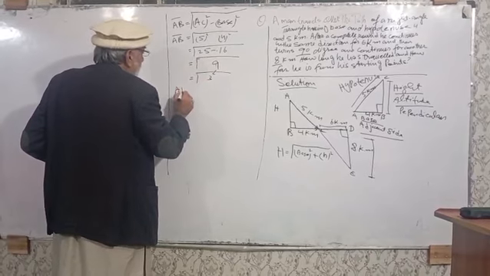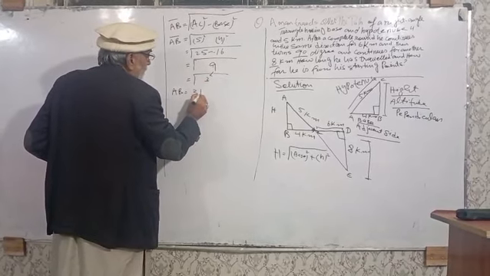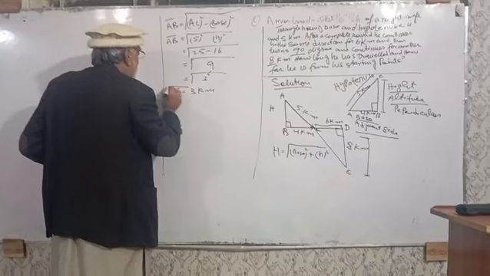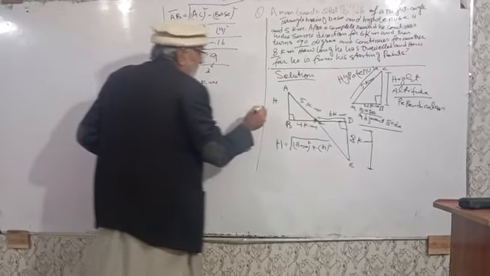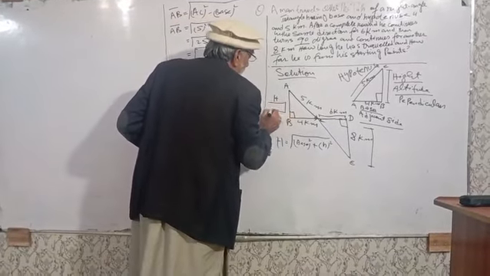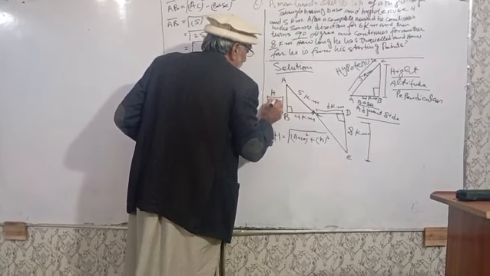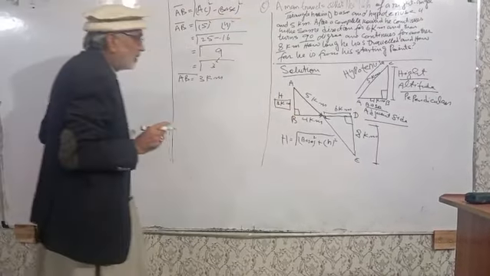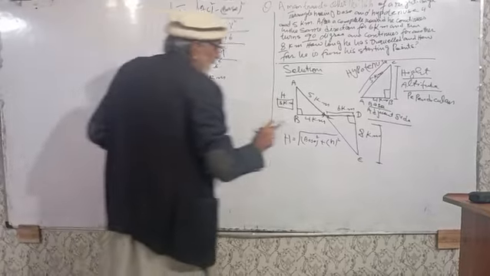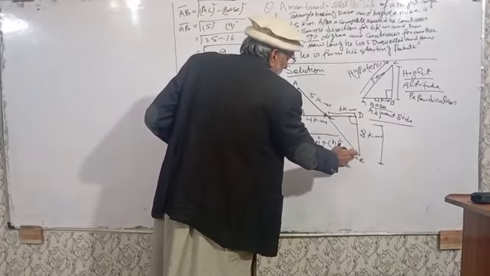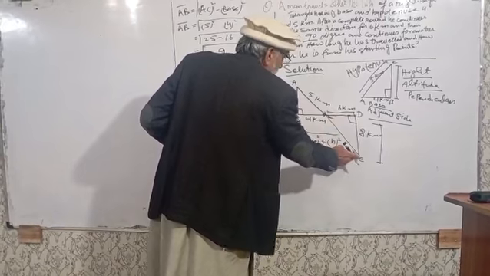It means AB is equal to 3 kilometers. Side AB is equal to 3 kilometers. It means the height will be 3 kilometers. So we have found the height. Now we have to find the hypotenuse.